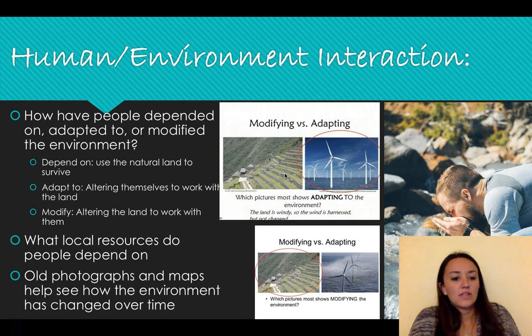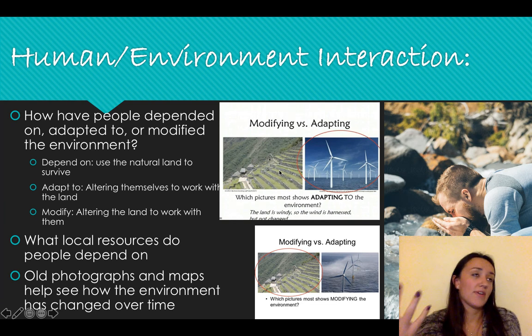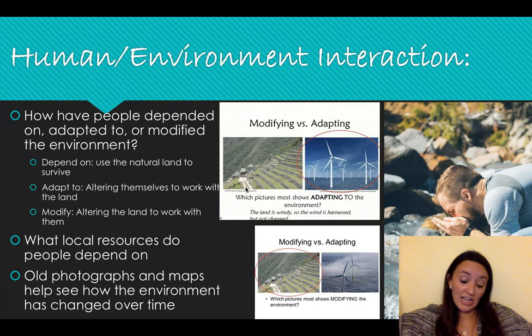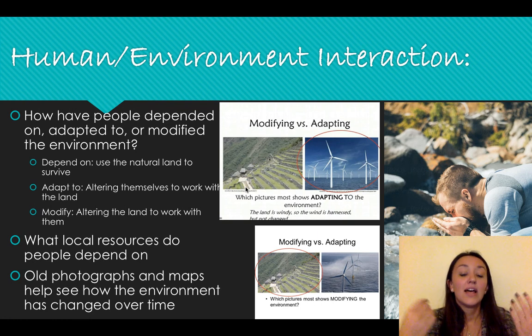So old photographs and maps can help see how environments were changed over time, and a perfect example is this picture right here. If we were able to find a picture of hundreds of thousands of years ago where none of this was created, none of this was built, you would have seen no one was there. There was no life there. There was no way to sustain life there. It would have been a gigantic piece of land, a gigantic hill that no one could have lived on. But because humans modified that environment, they're now able to sustain a lifestyle there.